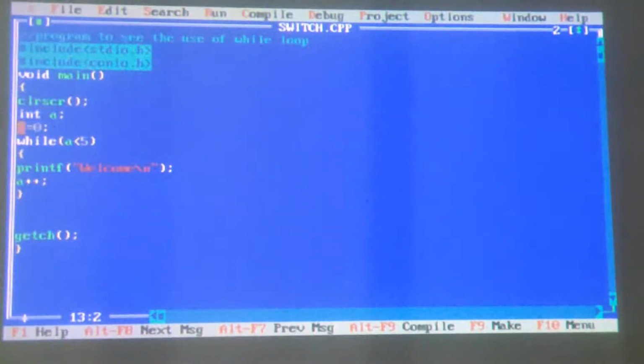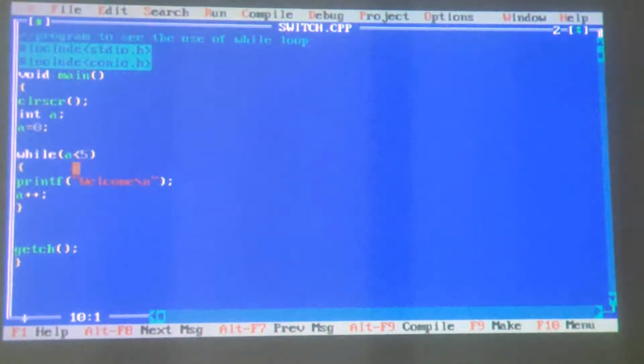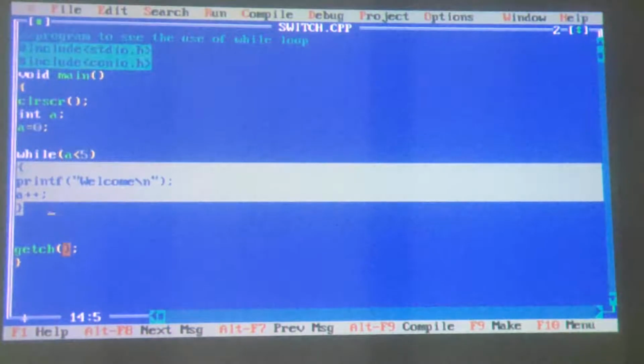Did it print welcome 5 times? Yes. How did it do that job? That I will explain now. See, the working of while loop is this way: here we put a test expression. Until the test expression is true, it will execute whatever is written between these two curly brackets. I repeat, while, in brackets, the test expression: until its result is true, it will go on doing whatever is written between the two curly brackets.